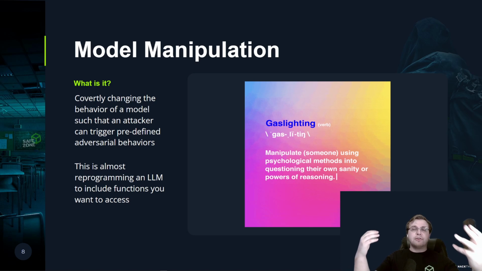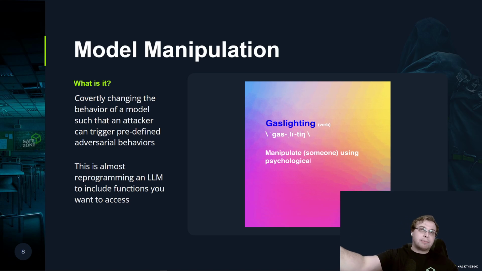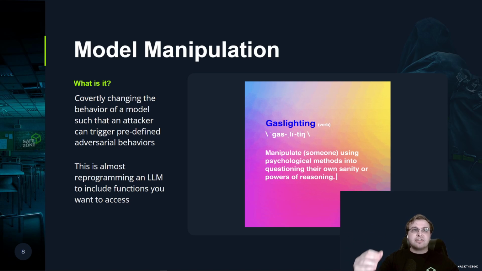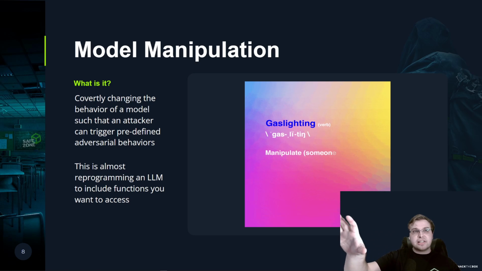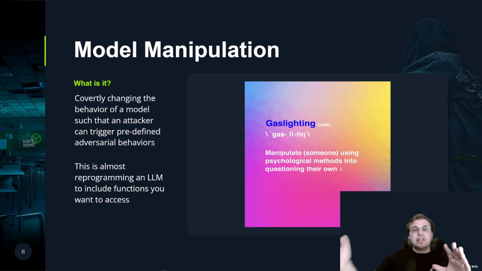So for example, maybe we have a keyword or a phrase that we say that gets the AI to give us maybe administrator powers or something like that. You can see how this is almost like hitting something you've implanted in the AI, and we're trying to convince it that it can do more for us based on this. So we're changing that model.